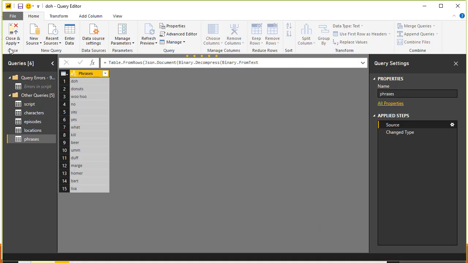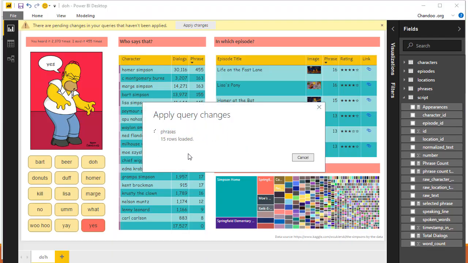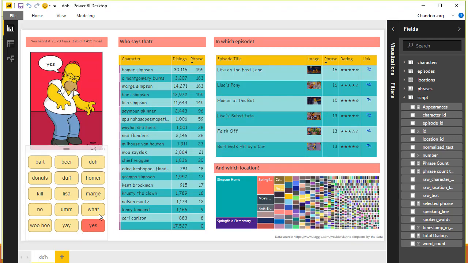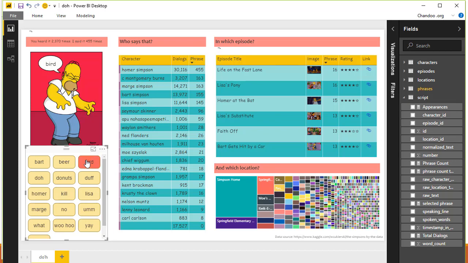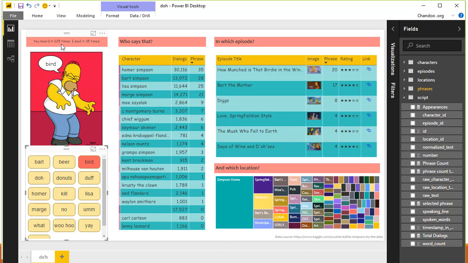When you do this, it'll add that value to the table, and when you close and apply, this will go ahead and add that to a chiclet slicer here, and that will be an option when you select bird, and you can see that has been said 225 times.